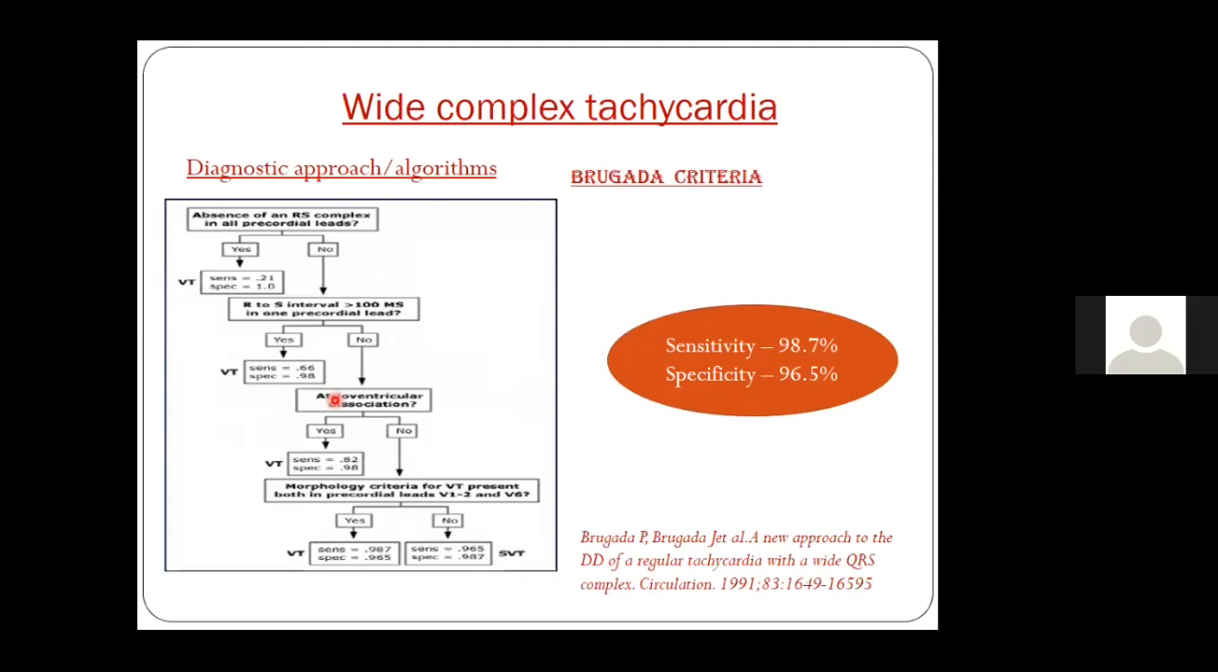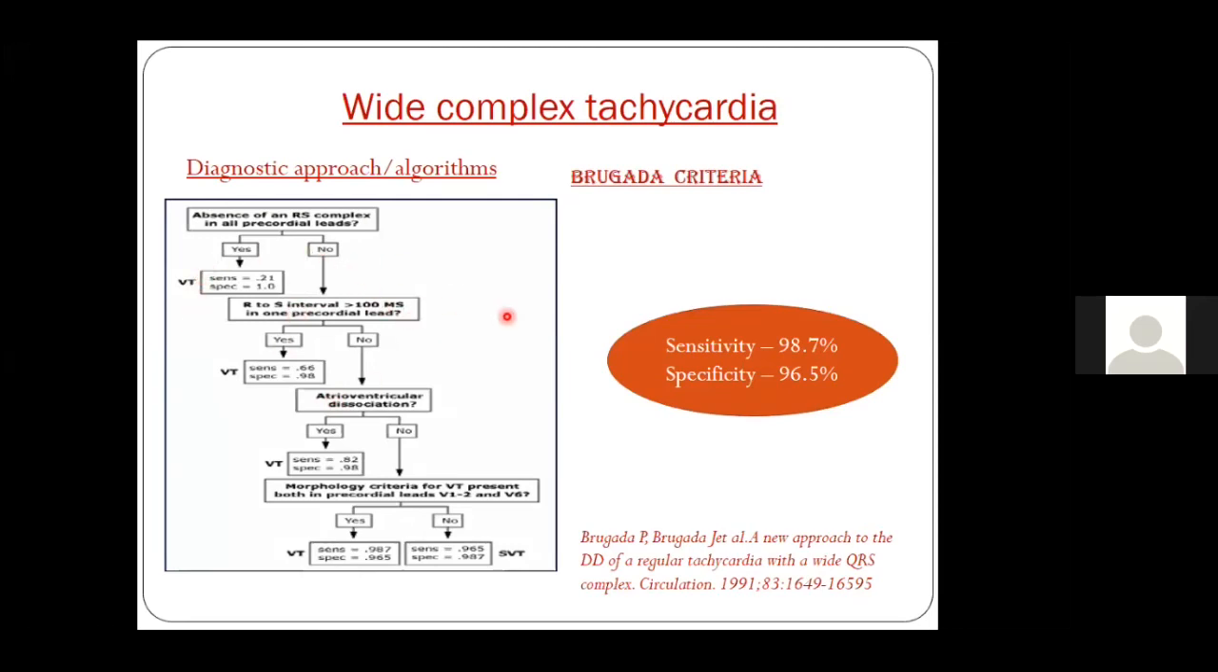Now, the first step which I have been telling you in all the ECGs is the absence of RS complex in all precordial leads. In all precordial leads, if you have absence of an RS pattern, it means that the specificity of it being a VT is very high, that is 100%, and the sensitivity is very low. That is what I told you. It may still be SVT with aberrancy, but you have to see the features of VT. That is why we go to step 2.